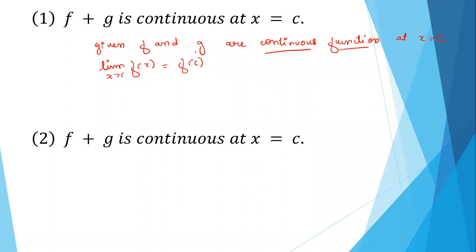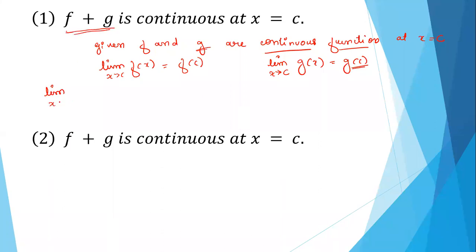Even g is given as continuous at c. So when do we say g is continuous? If limit x tending to c, g of x is the same as g of c, that is nothing but the value of the function g at point c. So this information is already given. Now what do we need to prove? We need to prove for f and g, the addition of two functions.